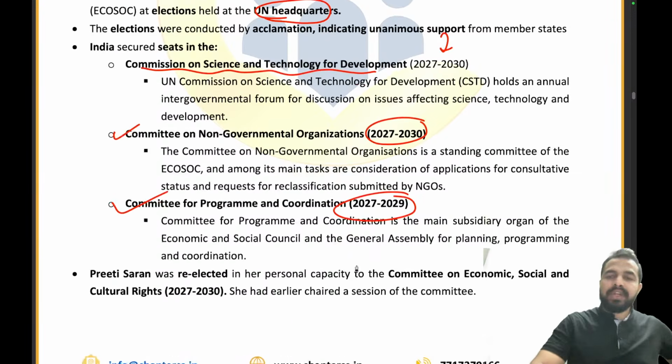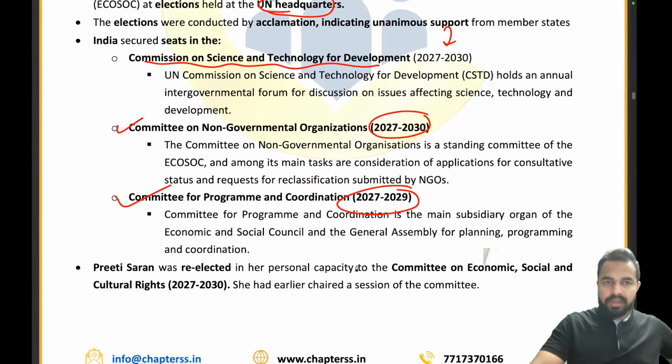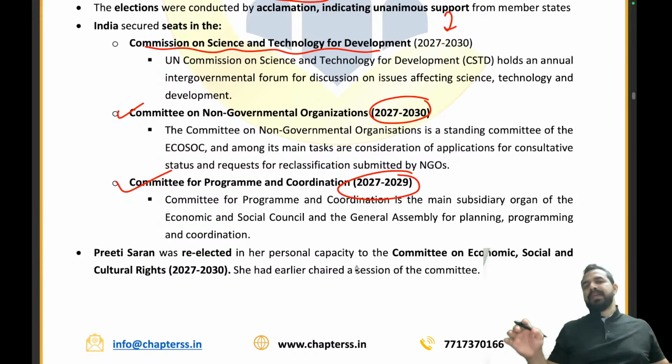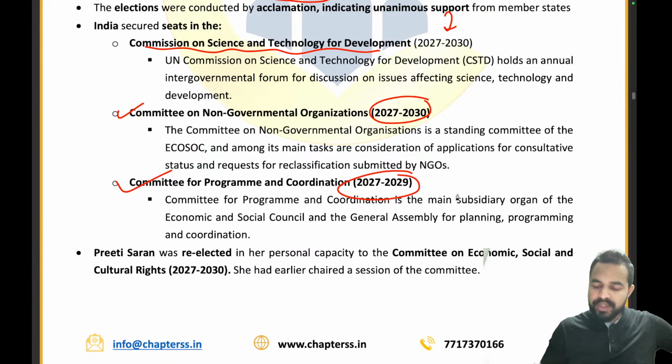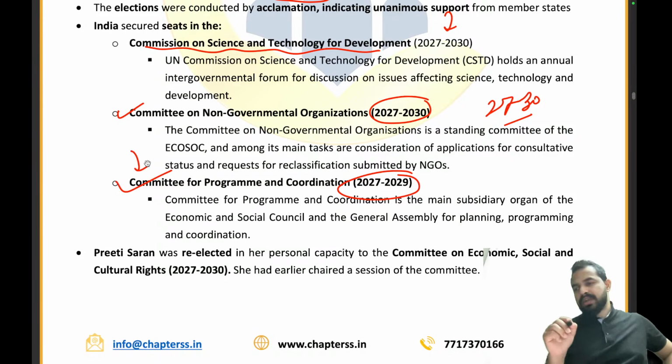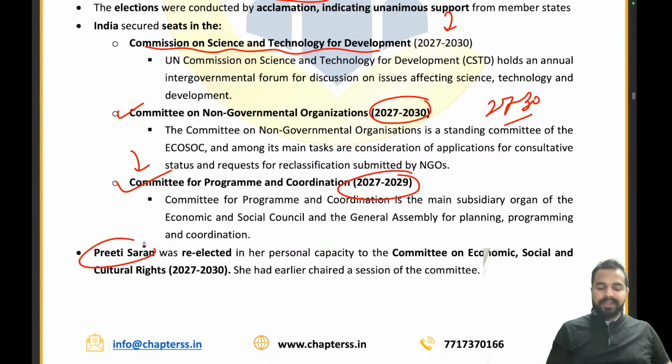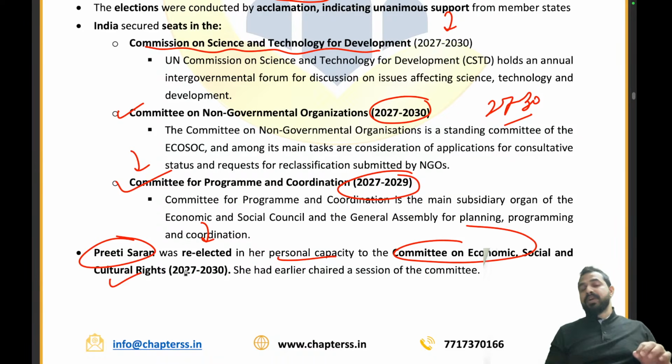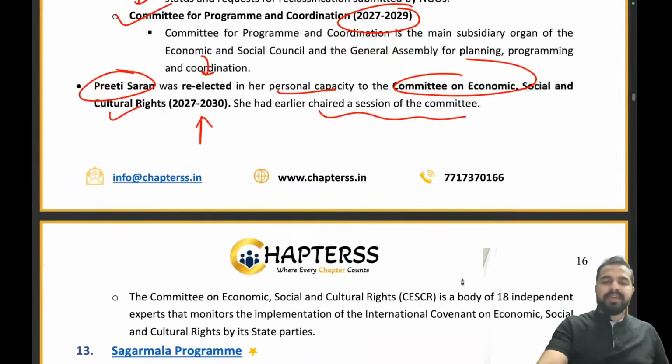Just remember, for all the Economic and Social Council bodies, India has basically been elected for the timeline of 2027-2030, except only one, the Committee for Program and Coordination. Now coming ahead, a very very important part, guys. Preeti Saran was re-elected in her personal capacity to the Committee on Economic, Social and Cultural Rights for the period 2027-2030. She had earlier also chaired a session of the committee. So that is a very very important part.